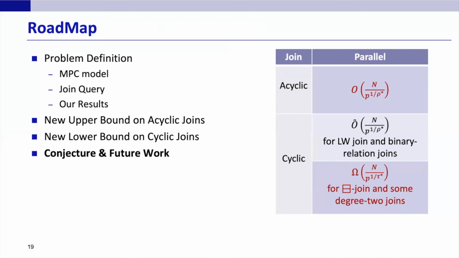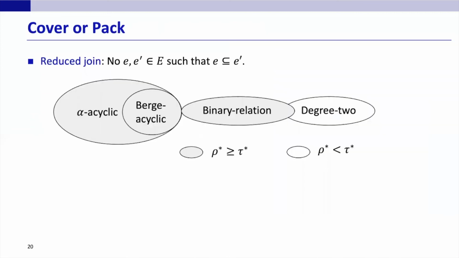To clarify this question, we introduce the notion of reduced join. A reduce procedure is to remove a relation if it is fully contained by another relation. We can repeatedly apply this procedure until no more relations can be removed. From the upper bound side, a join query can be reduced with linear load. So the hardness of join evaluation comes from the reduced join. Now we can draw some distinctions.